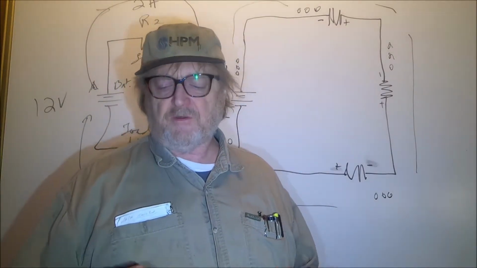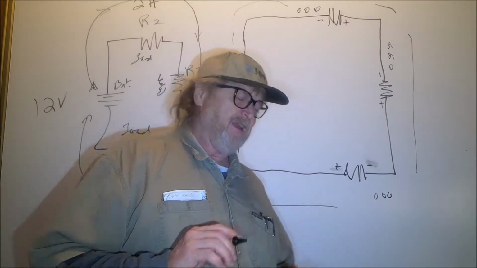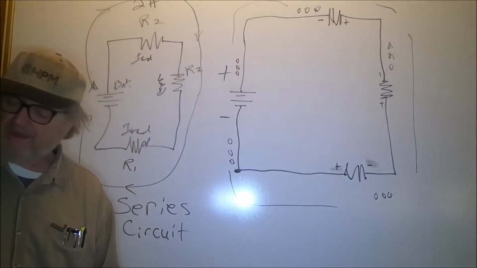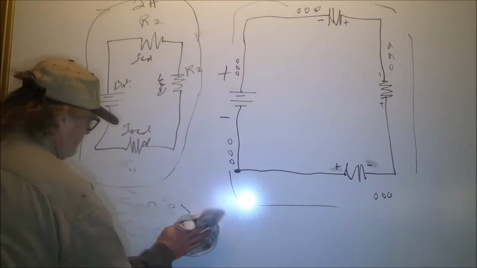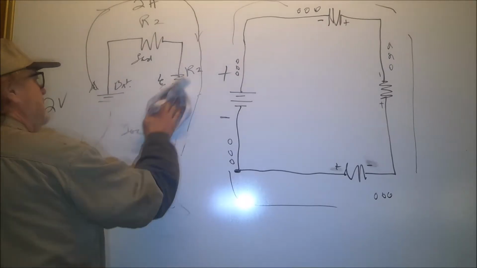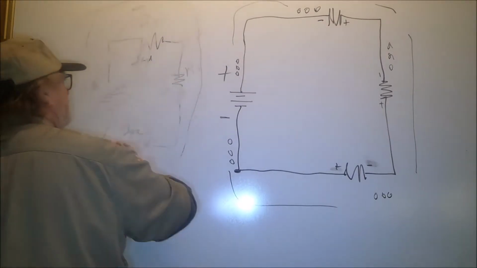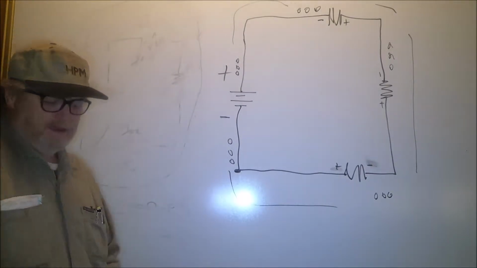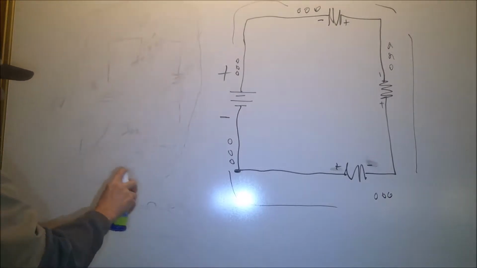Voltage is the electrical pressure or force that sets electrons in motion. Now that is something we've got to get a clear understanding of, okay? Voltage. Voltage is force. Now what does that mean? I know you've probably heard that before, and maybe you have a clear understanding of it, maybe you don't, but we're going to make sure you do before we're done today. This is important that you understand this part for sure.